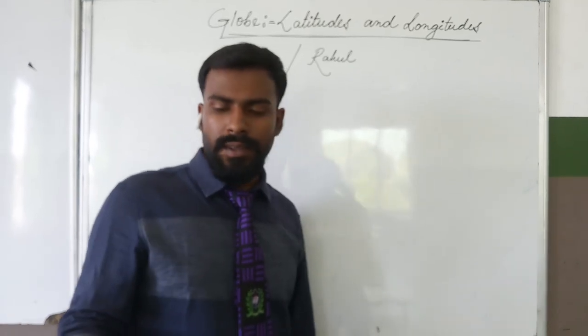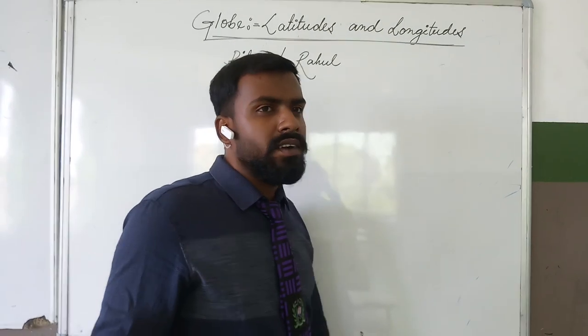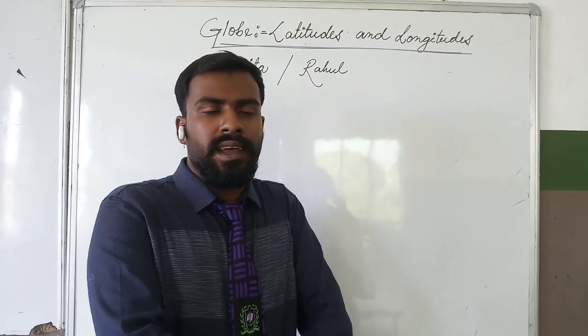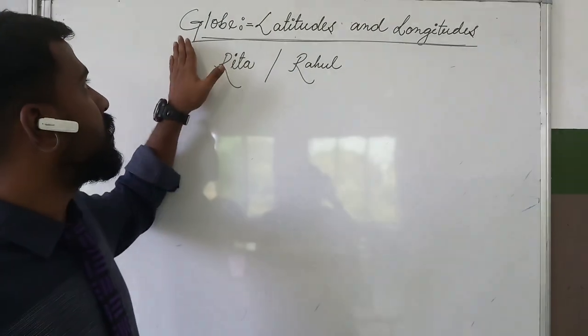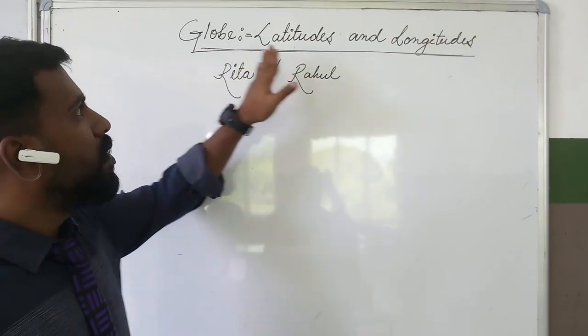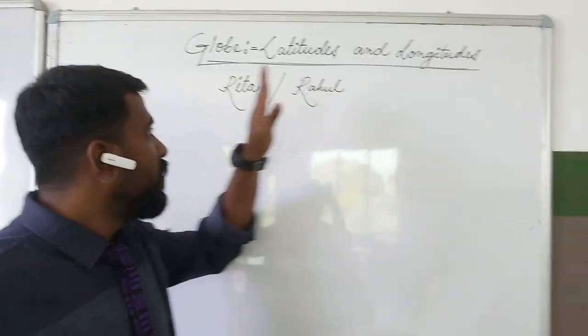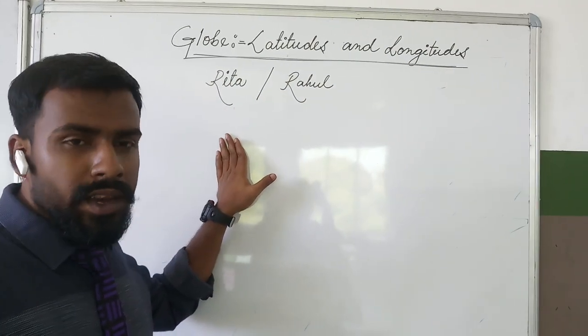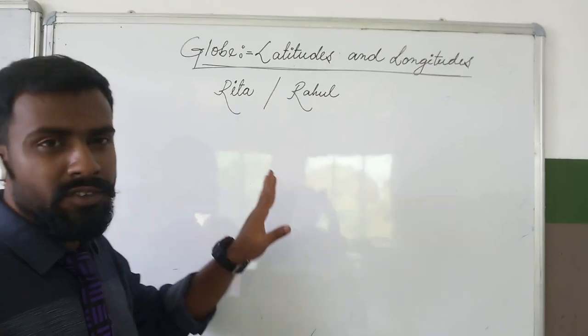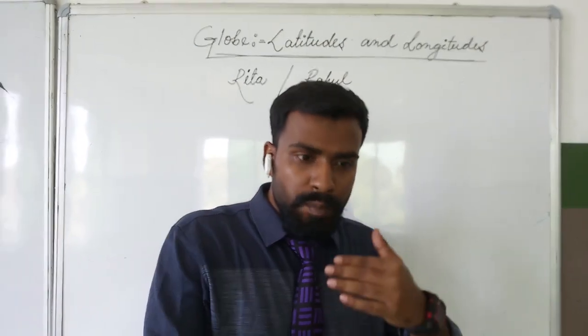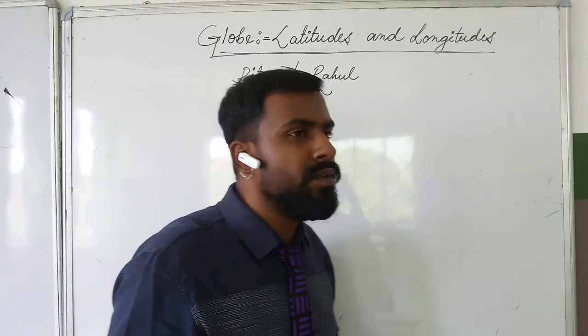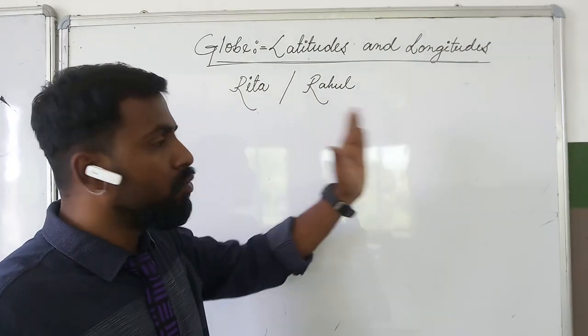Good morning, students. Today we are going to start Geography second chapter from class 6. The name of the chapter is Globe, Latitudes and Longitudes. Before starting this chapter, in your textbook also we have a story. Let us discuss about the story first. After that we will go according to the topics.